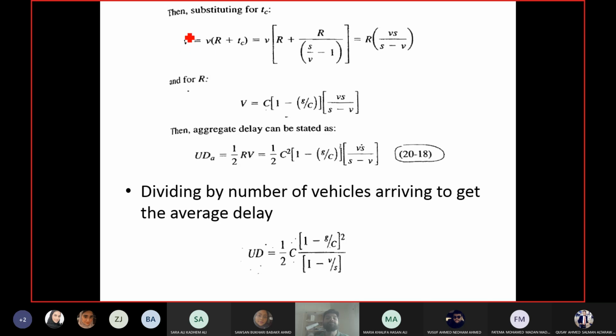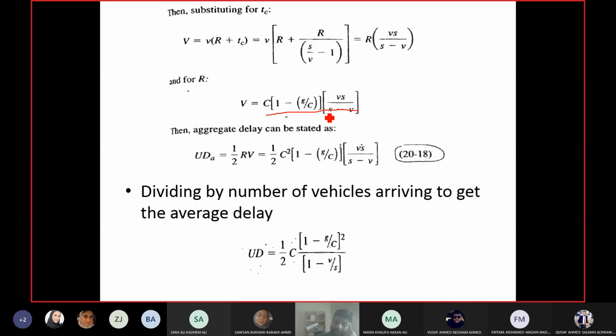Number of vehicles in the queue equals number of vehicles arrived during time R and TC. Now in this equation, I already know the equation for TC, so I will replace TC with this equation. Then I will take R outside the bracket and multiply V with the bracket itself. So this is the final equation for number of vehicles in the queue. Now I already have an equation for R as well, so I'll put the equation of R in the equation, and this is the final equation for number of vehicles in the queue.